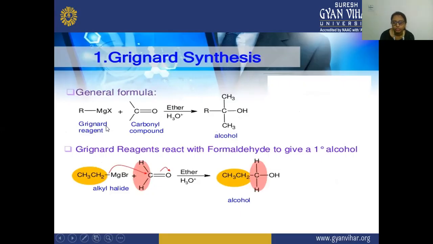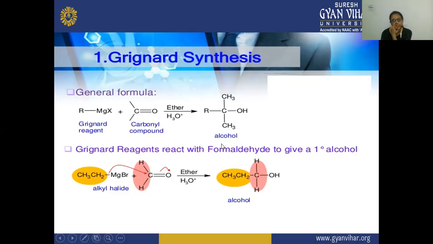This Grignard reagent, when reacting with a carbonyl compound in the presence of ether and hydronium ion, then there is a formation of an alcohol. So here you can see by this Grignard synthesis, the Grignard reagent is when reacting with this carbonyl compound in the presence of the ether or hydronium ion, there is a formation of this alcohol, and this